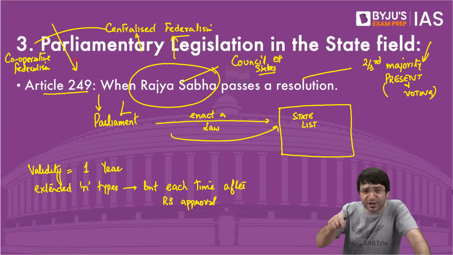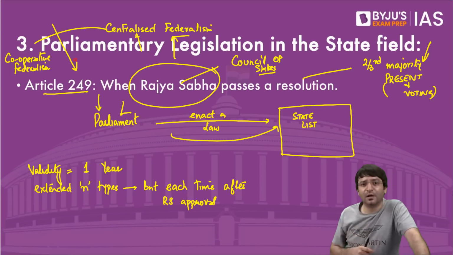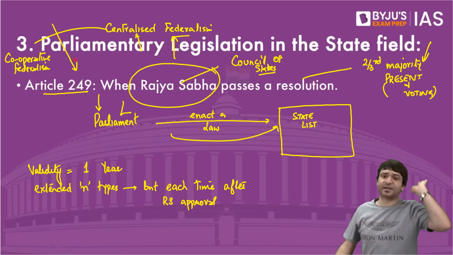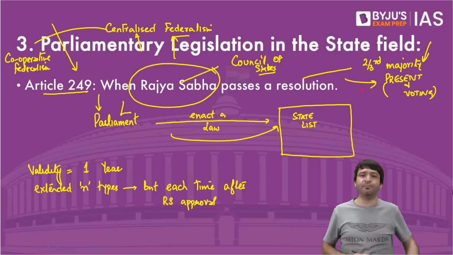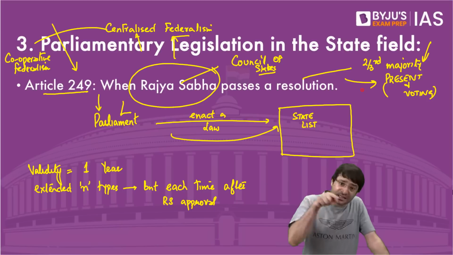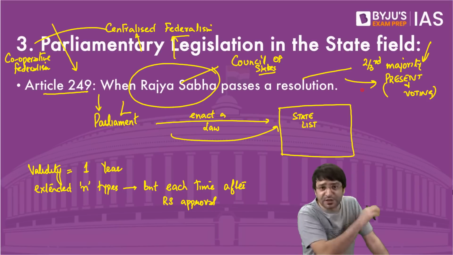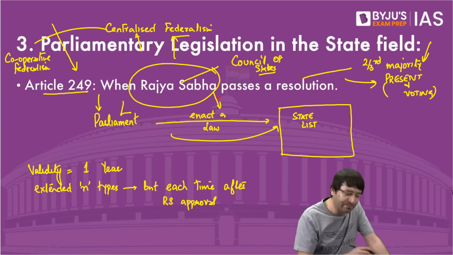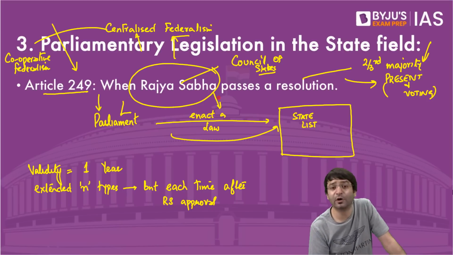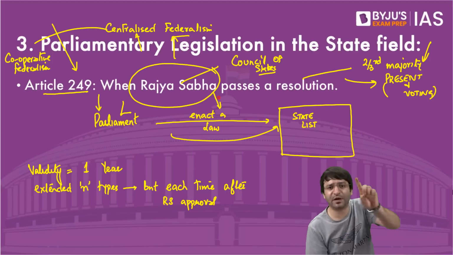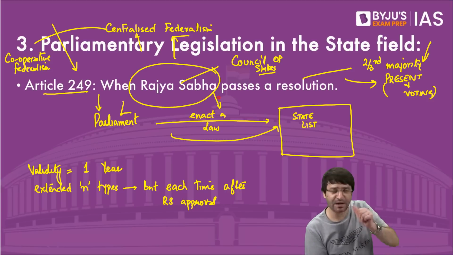So the state legislature should have passed a law. But at that time, Rajya Sabha passed a resolution by 2/3 of the members present and voting, saying it is in national interest for this particular state, law should be made by the Parliament on law and order. But it will be valid for 1 year.